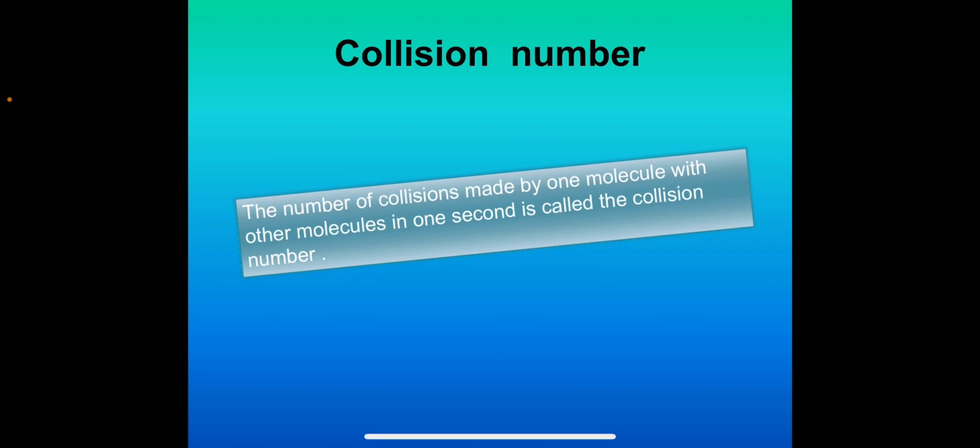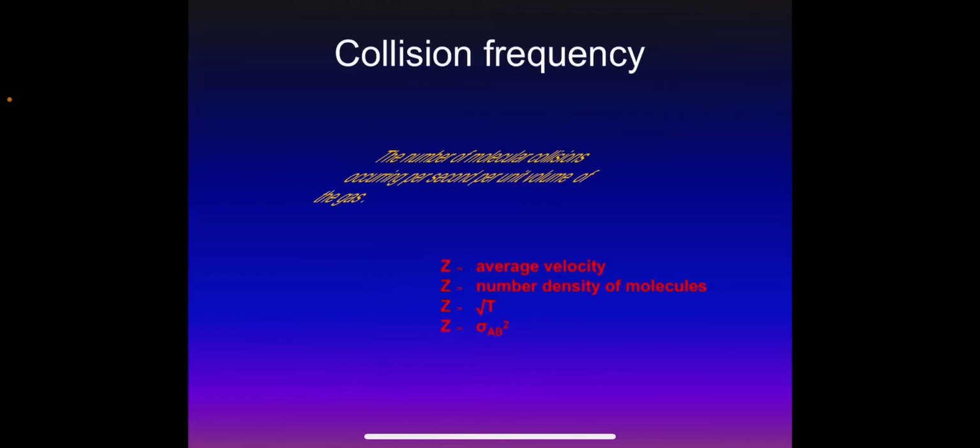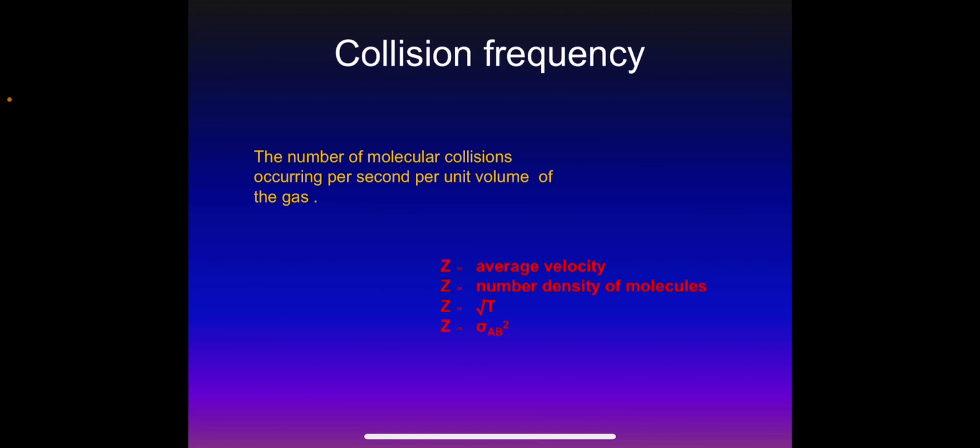So collision number is the number of collisions made by one molecule with other molecules in 1 second. And the number of molecular collisions occurring per second and per unit volume of the gas is called collision frequency.